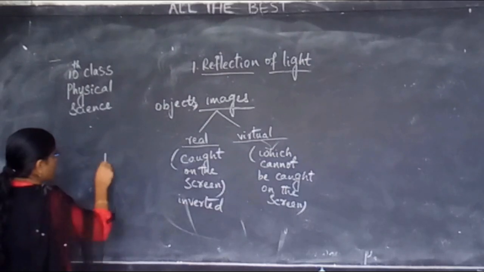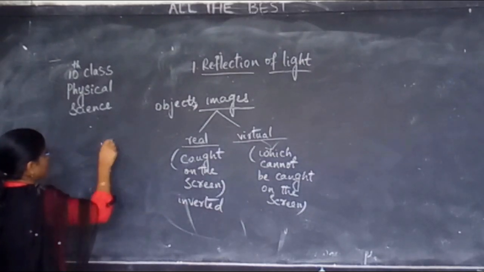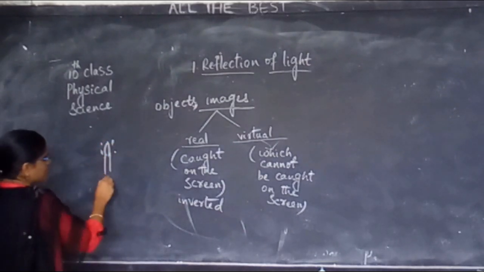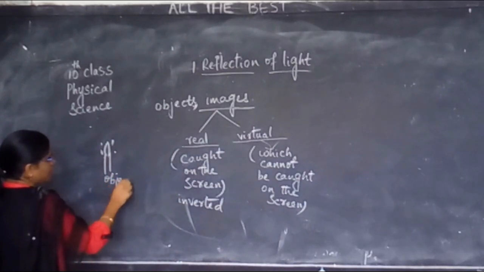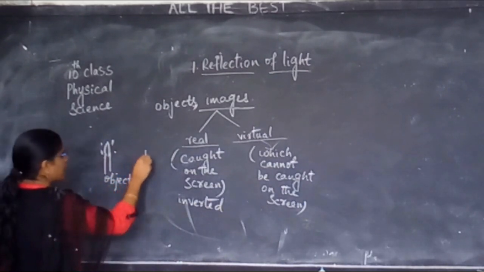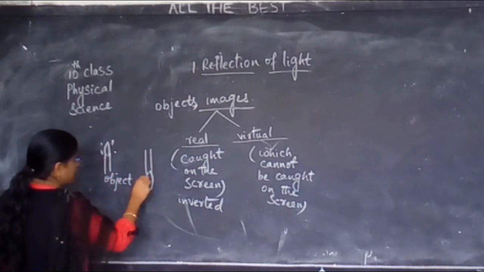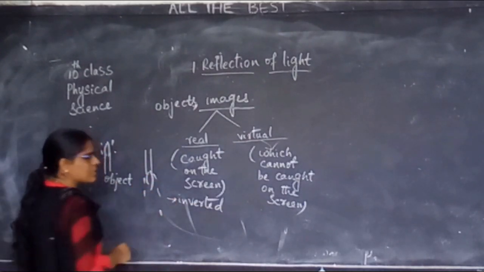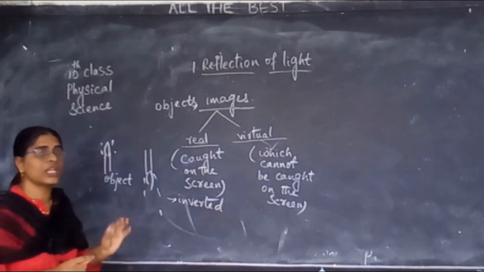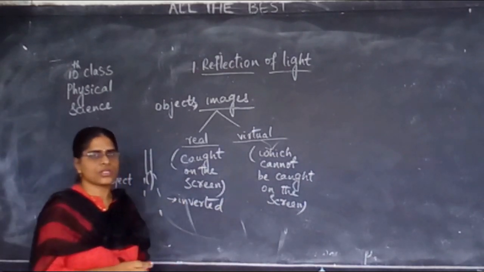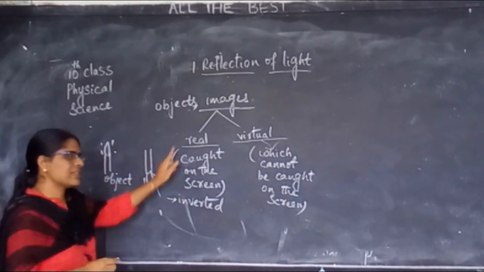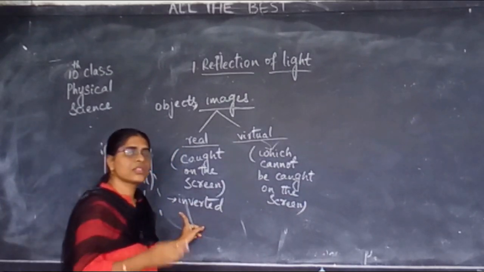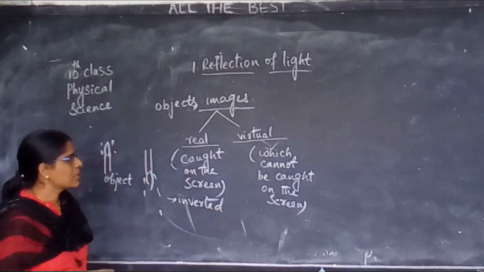See, suppose I have kept a candle. This is the object I have kept before the mirror. Then I am getting the image like this in the reverse direction. Such things are called inverted images. Real images are always inverted images.